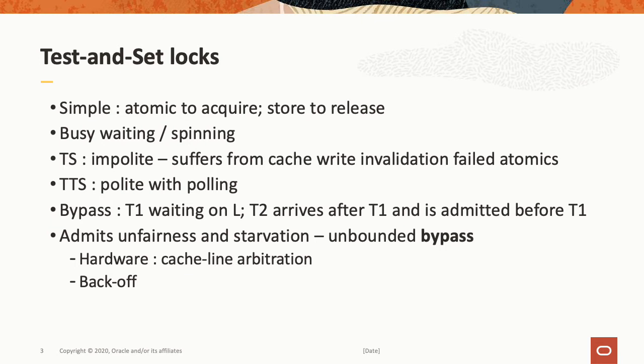We should define a term of art here too that's useful. If a thread T1 is waiting on some lock L, and T2 arrives to acquire L after T1, but T2 is admitted before T1, then we have an instance that we call bypass. Test and set locks, the whole family, admit unbounded bypass, and that can give us starvation, unfairness, and progress issues.